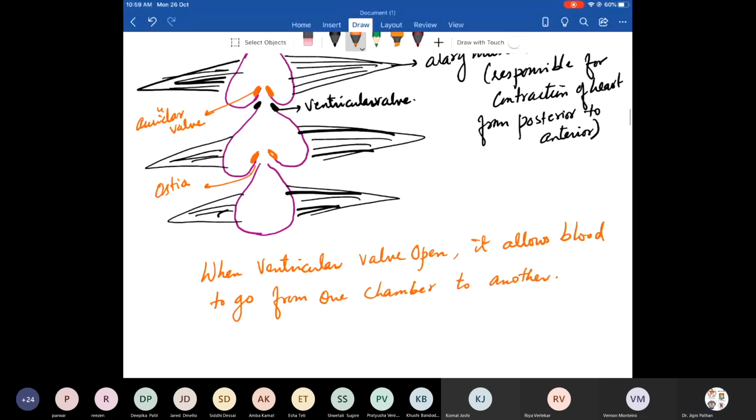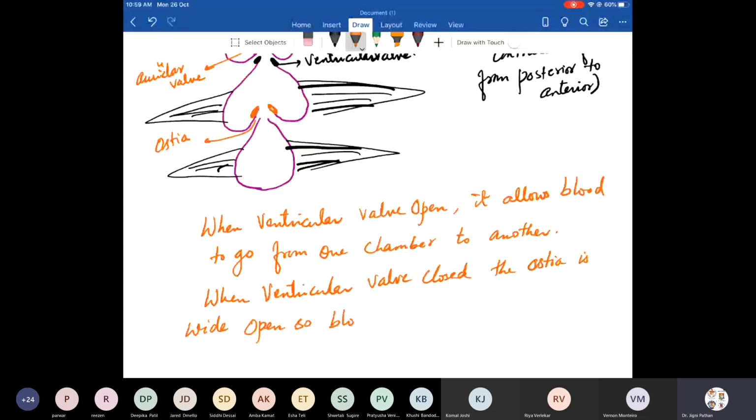When the ventricular valve is closed, the ostia is widened, the ostia is wide open, so blood flows from the sinus to the heart.